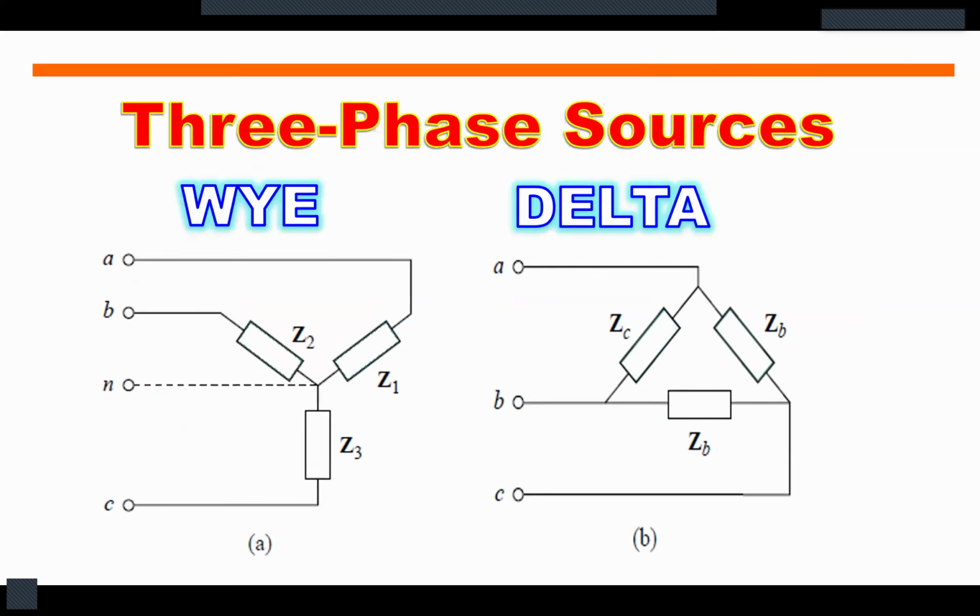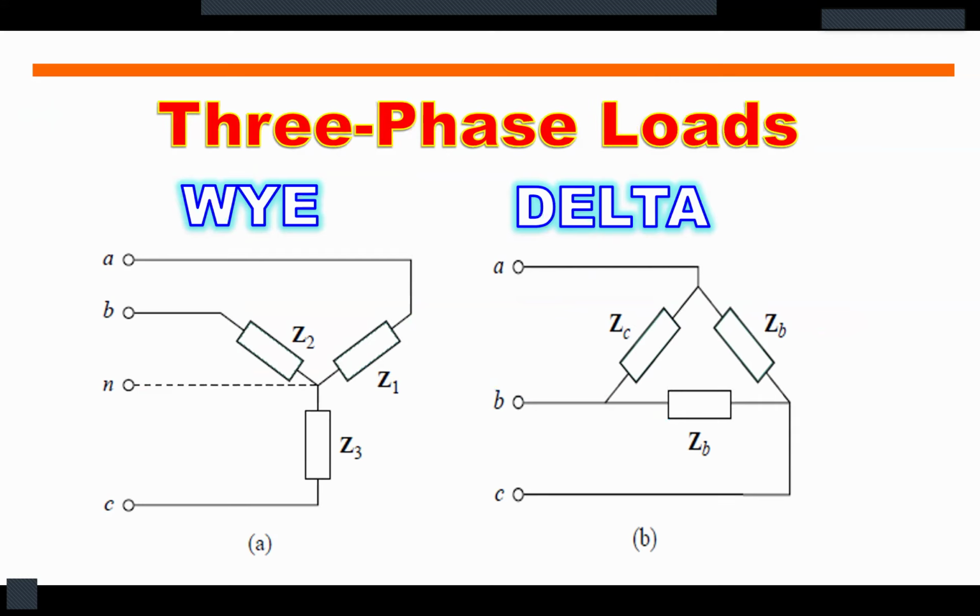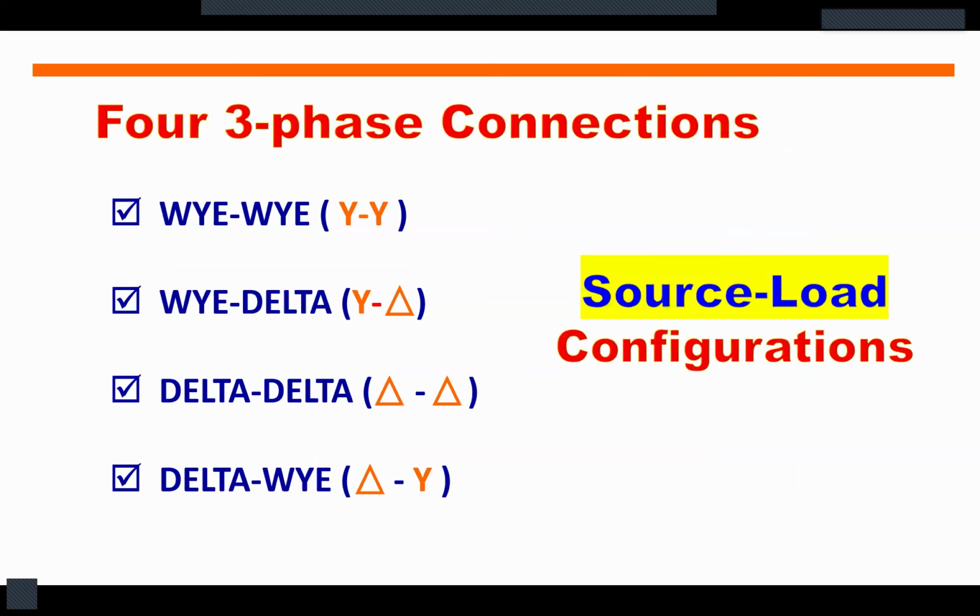So we all know that we could have three-phase sources. One is Y and another one is delta. The same thing with three-phase loads. We have also Y connected loads and delta connected loads. So therefore, we could have four possible three-phase connections: YY, Y delta, delta delta, delta Y.